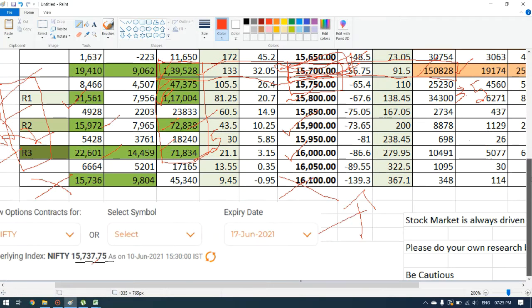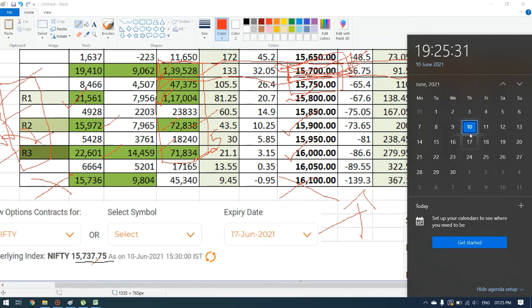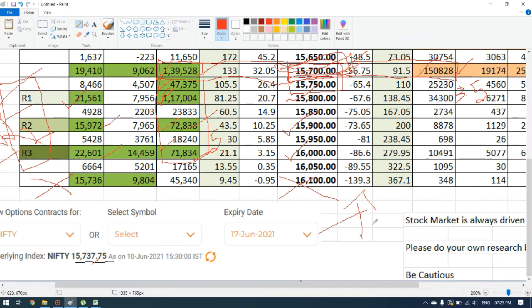And today's market, you saw today was a weekly expiry for 10th June, and the market closed 100 points positive. And this is the weekly expiry of 17th June, I have taken the data.